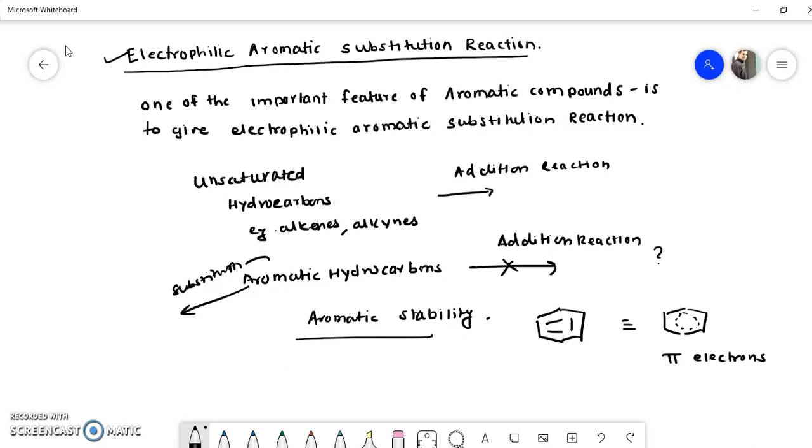They do not want to lose their stability. So this is a little bit of introduction, or the basics, of why aromatic hydrocarbons give electrophilic aromatic substitution reactions. We'll now see in detail what this reaction is.